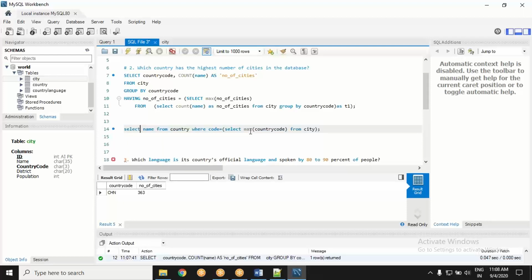This is by Jyoti, which is select name from country where code is equal to select max country code from city. What is that supposed to mean? Max of country code. The maximum country code will be the one. Country codes are alphabetical: IND for India, CHN for China, USA for States. It will be maximum for the sky value. You see the sky value? It's Zimbabwe.